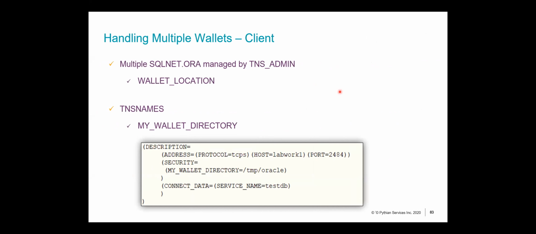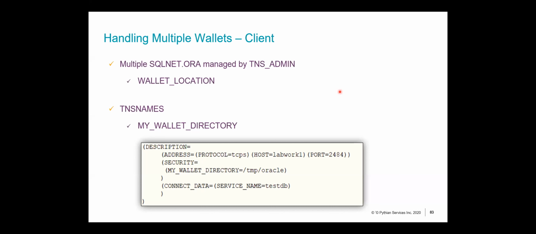One of the last things I wanted to touch on is what happens when you're dealing with a client which talks to multiple servers. One way to do it would be to use multiple SQLnet.ora files and multiple wallets. Each SQLnet.ora has the wallet location pointing to a separate wallet. Now, that would probably not be the neatest way.